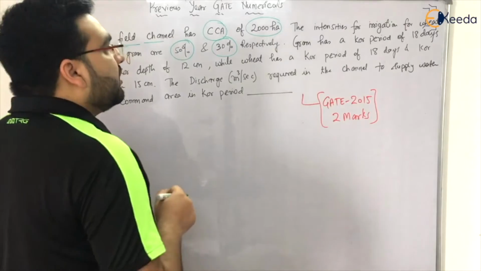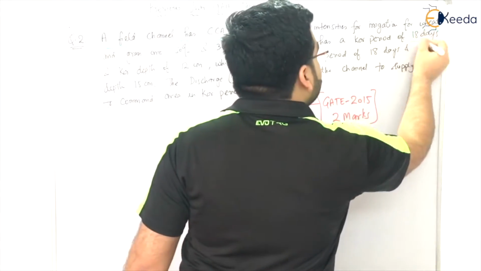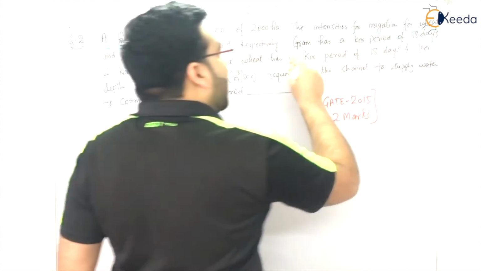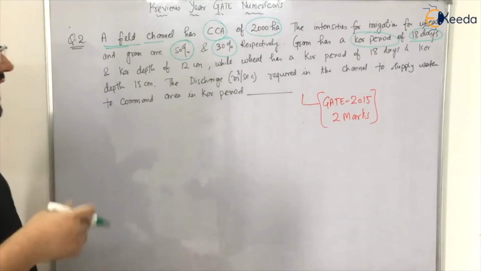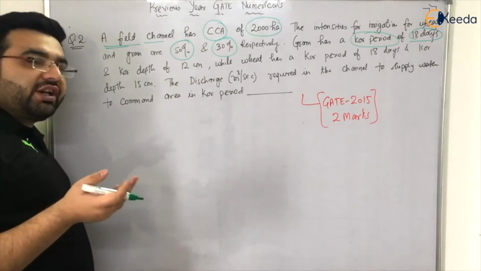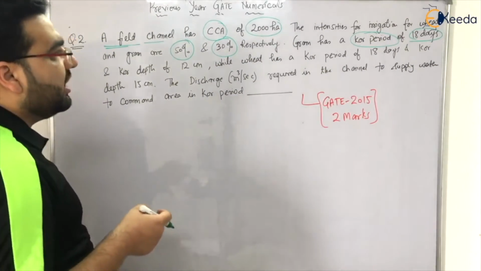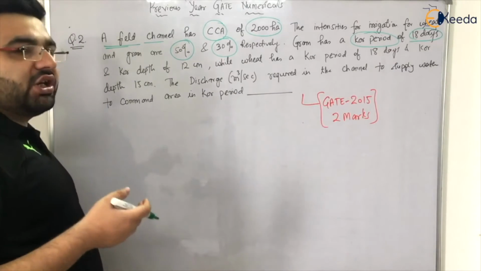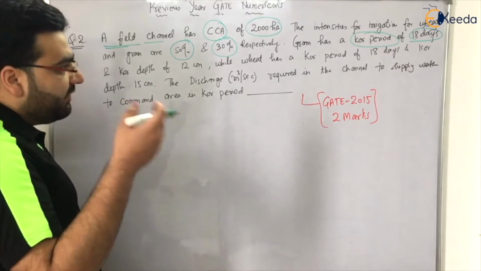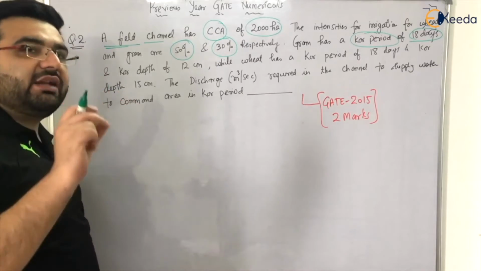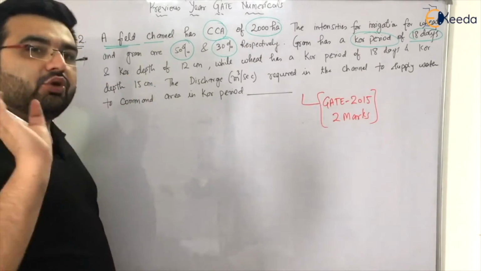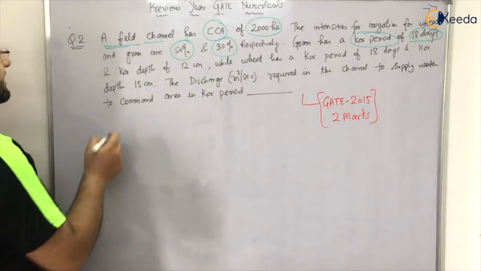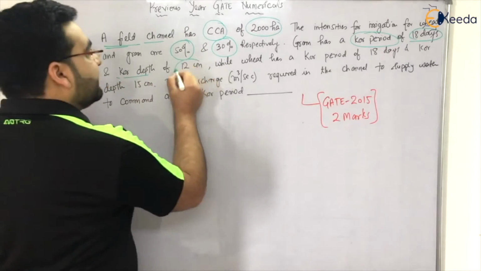Gram has a core period of 18 days. So what is core period? The time required for core irrigation, right? And what is core irrigation or core watering? Core watering is the amount of irrigation water given to a particular crop when it is just a few centimeters high, when it has a maximum growth, you can say, right, of 18 days and core depth of 12 centimeter.